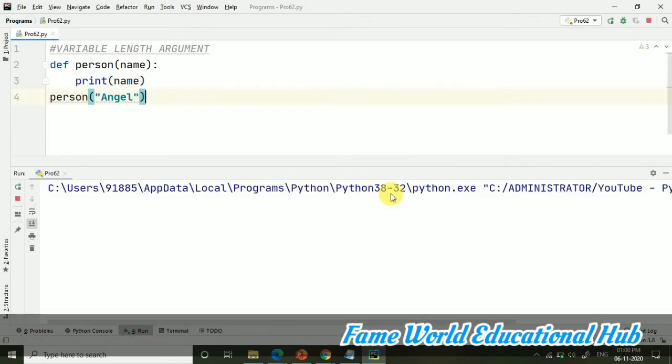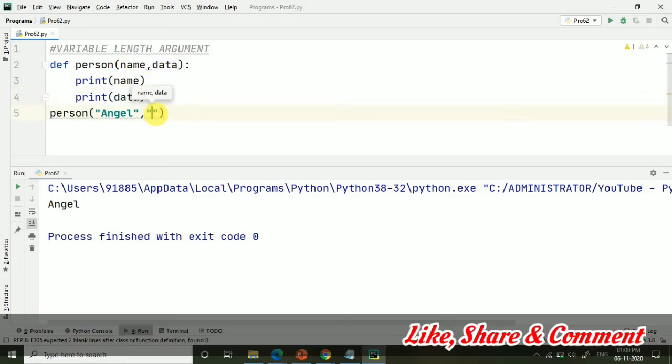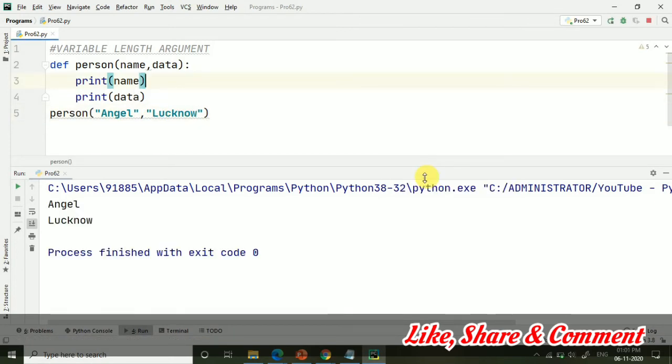Okay, fine. Now here I'm taking data. Suppose I want to pass some data also, I want to print some data also related to this person. So let's do that. I'm printing data. And here I'm passing, suppose, city. Suppose I am passing Lucknow. Let's run it. And here you can see we are getting Angel and Lucknow. Right now we are having two different arguments, and we are printing them, we are also passing them.